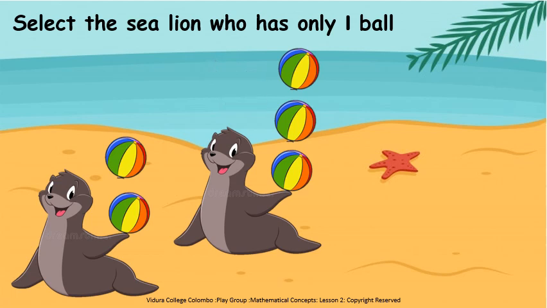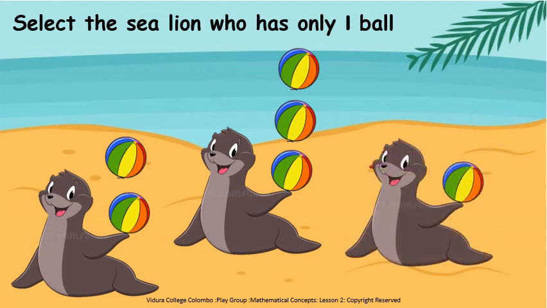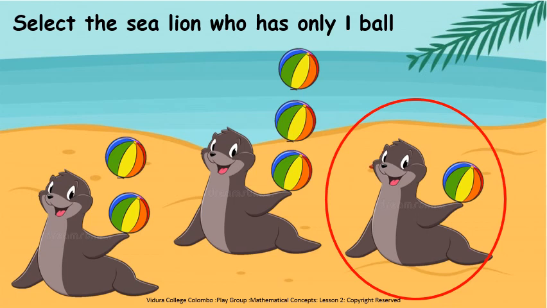Now let us go to the other sea lion. Look at this sea lion. How many balls are there? Is it only one? Yes, there is only one ball here. So I'm going to circle now. Why did I circle this sea lion? Because there is only one ball.